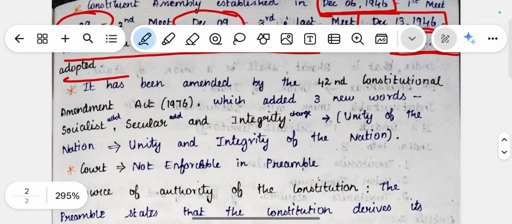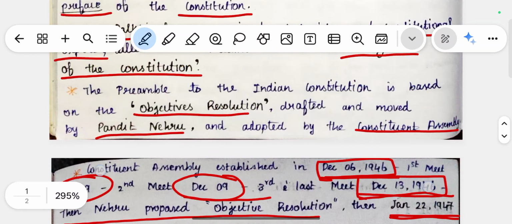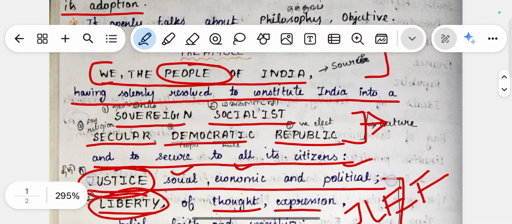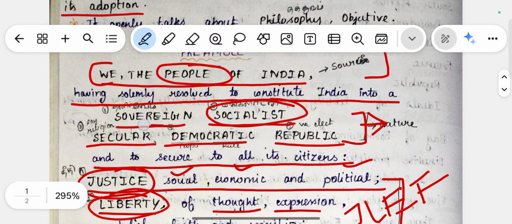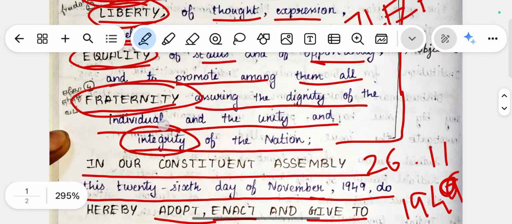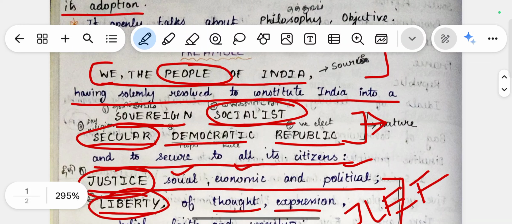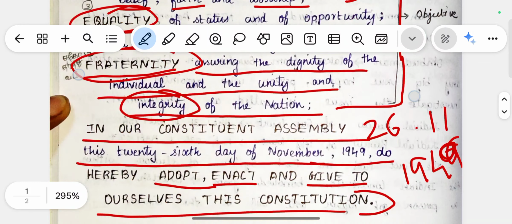At first in our constitution, the words socialist, secular and integrity were not present. Later, in the 42nd Constitutional Amendment Act 1976, these three words were added. Socialist and secular were added in this place, and integrity was added in this place. Before that it was simply unity of the nation. Now it is unity and integrity of the nation. Before it was sovereign, democratic, republic. Now it is sovereign, socialist, secular, democratic, republic. The order is important.